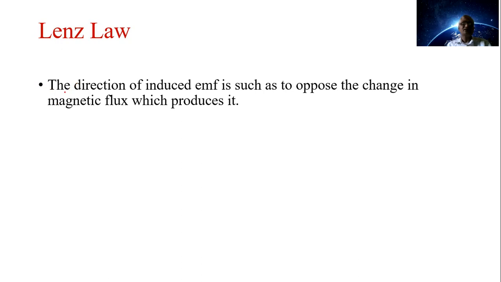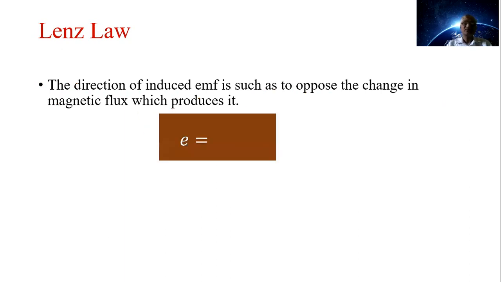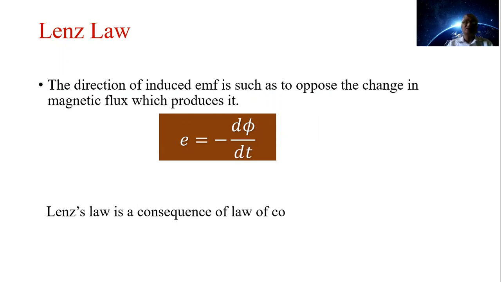Therefore, by combining the second and third law, we can write E is equal to minus d phi by dt. Lenz's law is a consequence of the law of conservation of energy.